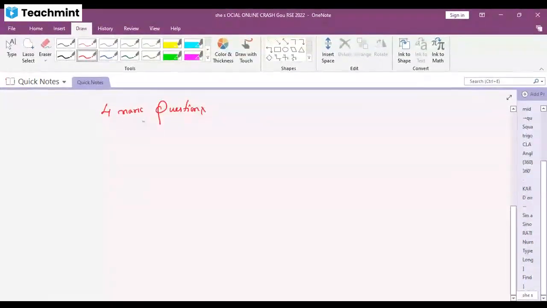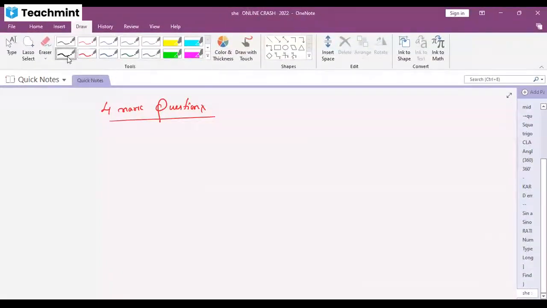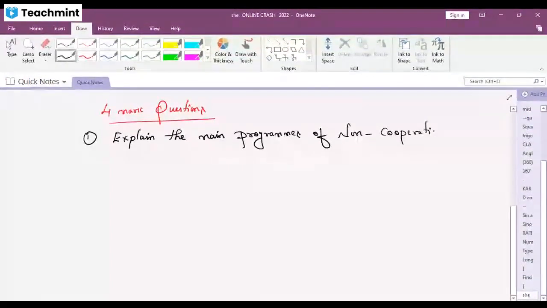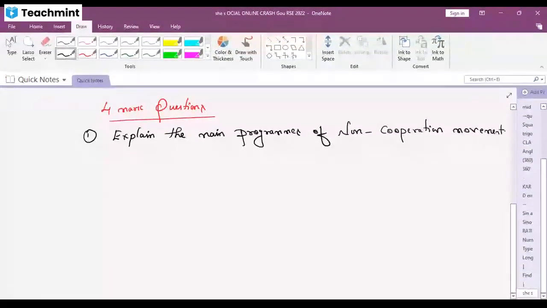The first question in the 4-mark section is, make a note: explain the main programs of the non-cooperation movement.